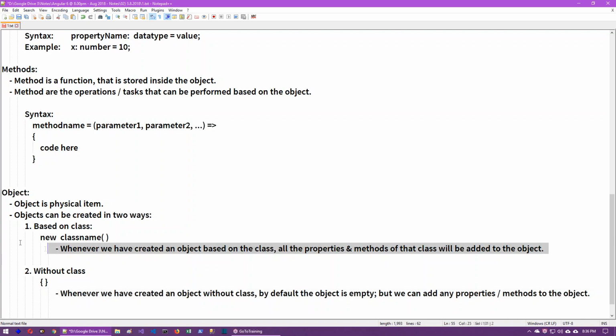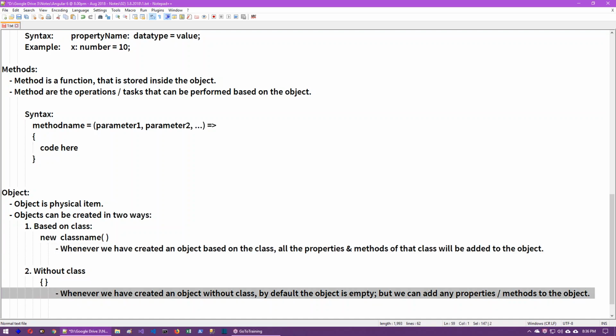In the previous case, the object cannot add additional properties, additional methods since it was created based on a class. Suppose an object wants to have some extra property, extra method, or it doesn't want a particular method or particular property and wants to remove it. So removing or adding properties and methods is not possible in the case of the first one. But in the case of the second, without class, the object is by default independent and by default empty. We can add any number of properties and any number of methods at any point of time, not only at the beginning of the program.